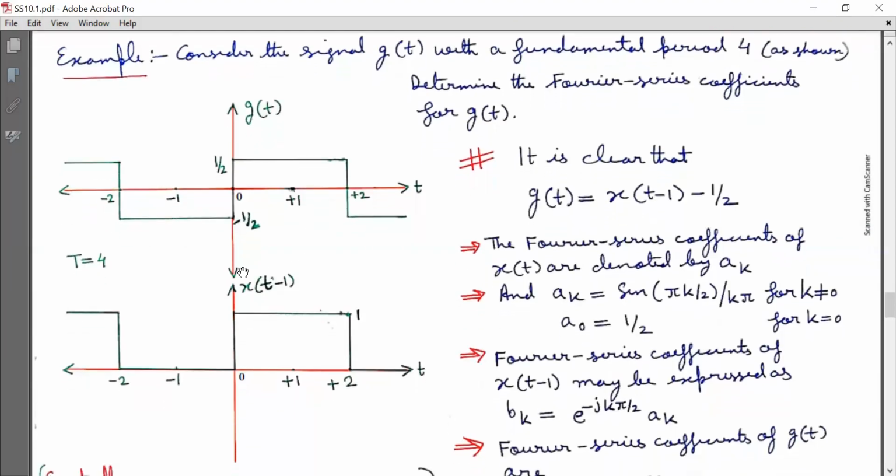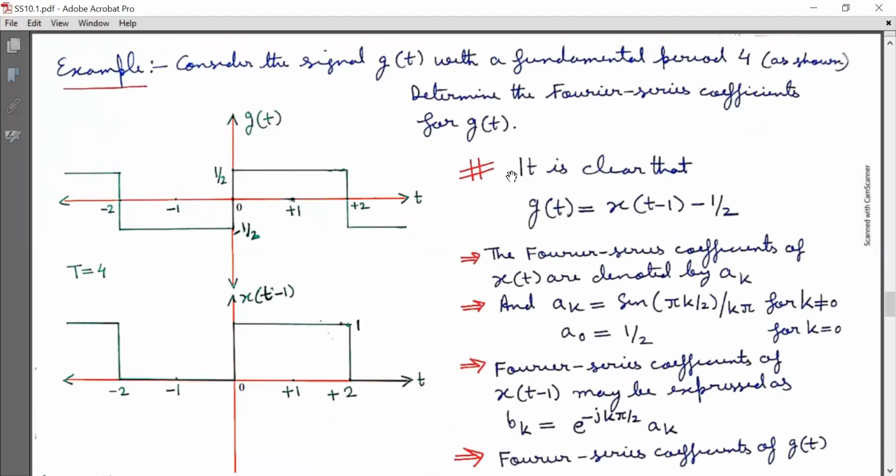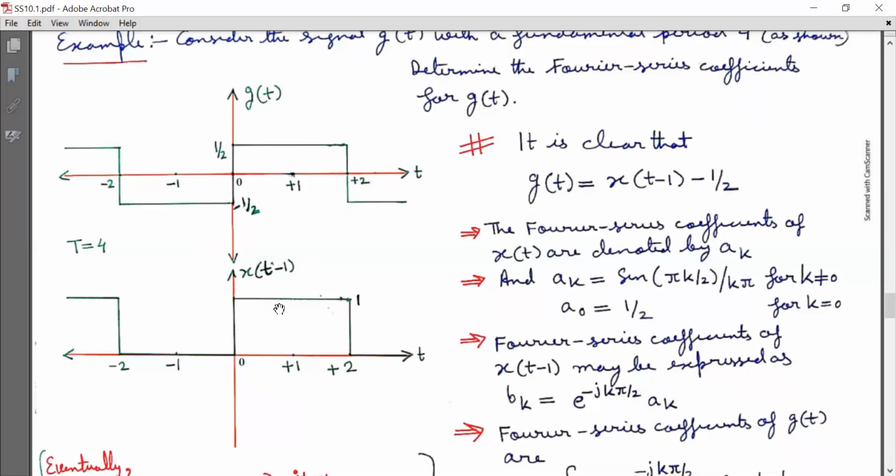Now another signal, that is x(t-1), is plotted here. And based on these two plots, it is clear that g(t) is equal to x(t-1) minus 1/2. So determine the Fourier series coefficients for g(t). Now look at this signal x(t-1). It is a delayed version of x(t) where delay t_0 is equal to 1.